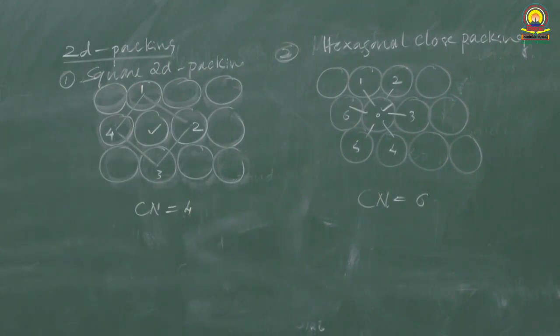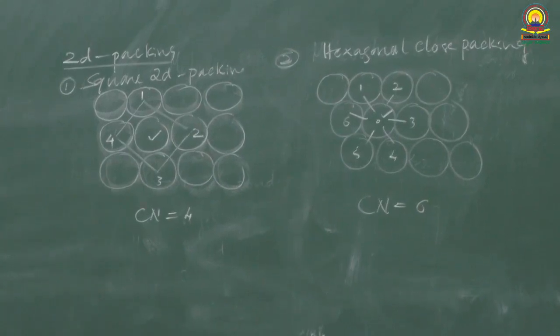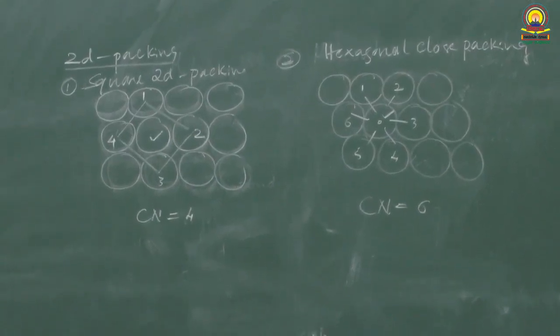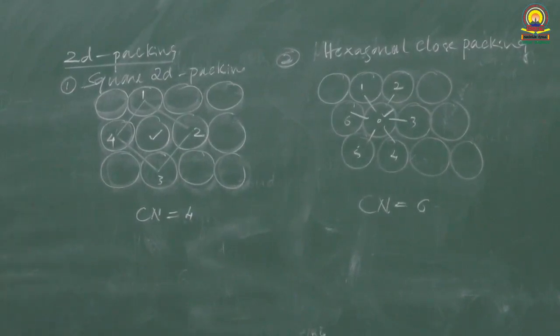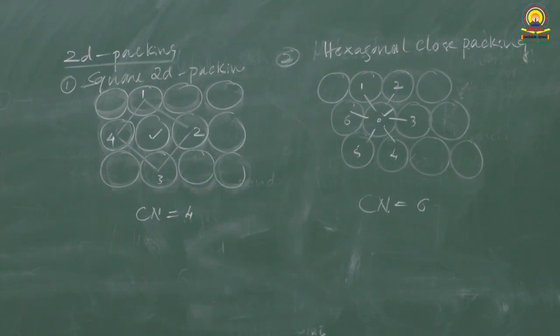Question number 6. Name the two parameters that characterize a unit cell. The two parameters are 3 edge lengths a, b and c, and angle between the edges alpha, beta and gamma. I will repeat. First one, edge lengths a, b, c. Second one, angle between the edges alpha, beta and gamma.